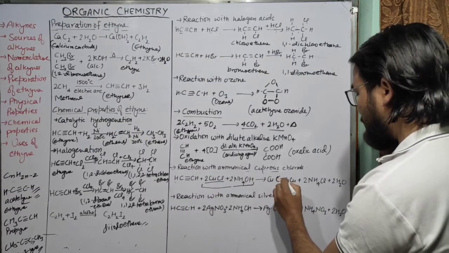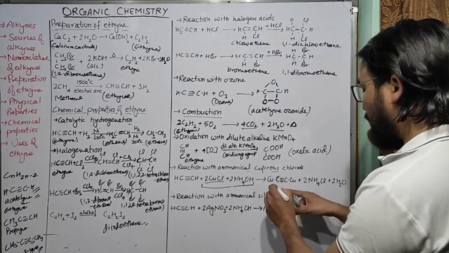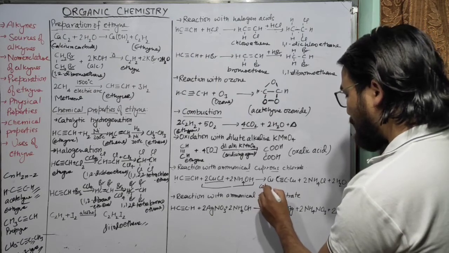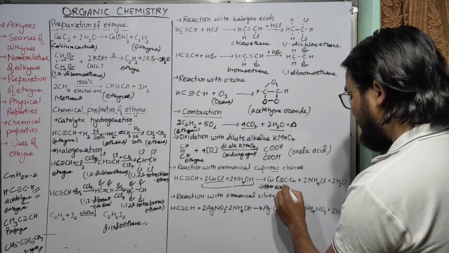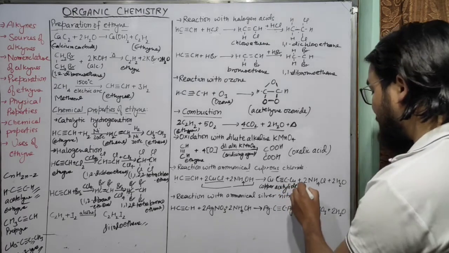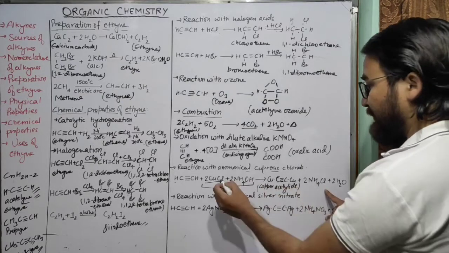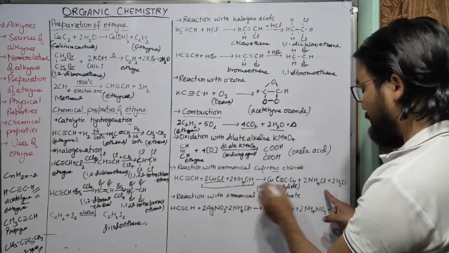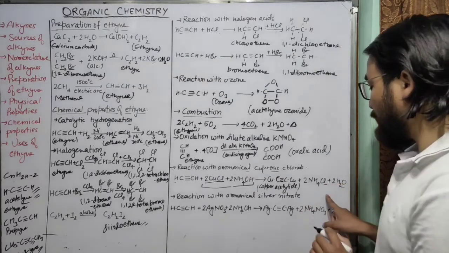So it will form, you can see, hydrogen is replaced by copper. It is known as copper acetylide. So remember the name of this compound, and further the chlorine will combine with NH4, so it will become ammonium chloride and it will give water.